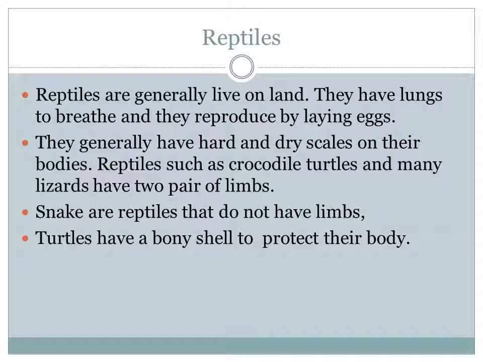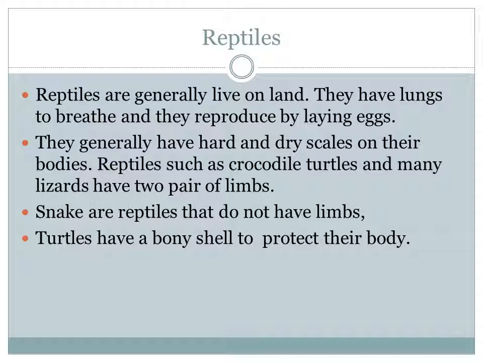If you see this, they have dry scales. The crocodile has hard scales, the snake has dry scales, and the turtle has a bony shell. So different reptiles have scales. Crocodiles, turtles and lizards are all examples.